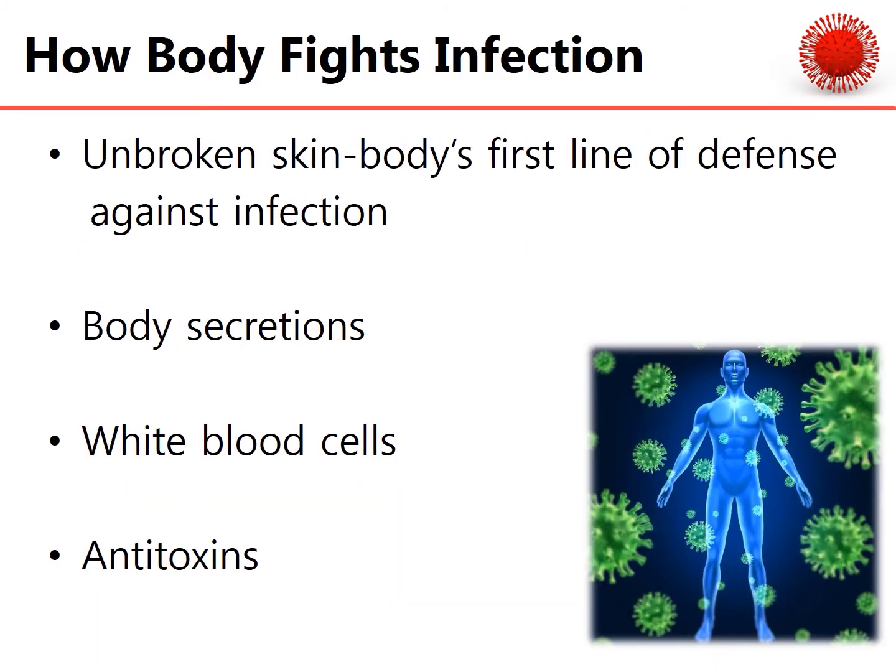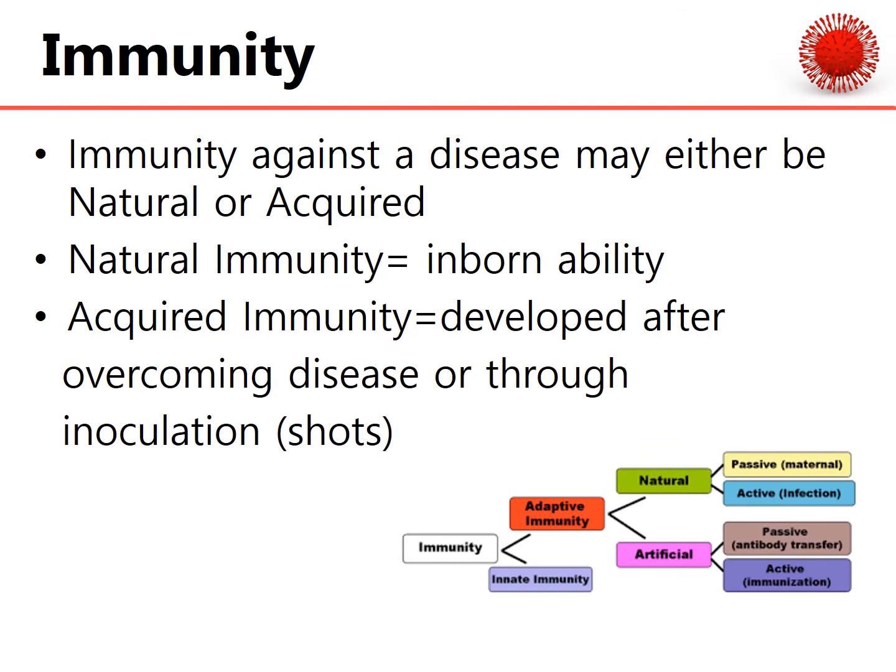So page number 9 is how the body fights infection. Unbroken skin is the body's first line of defense against infection. That's why making sure that we properly dress our wounds, our cuts, and different things like that, and then covering it up with a Band-Aid and using PPE, those things are very important. Body secretions, white blood cells, antitoxins. Then we have immunity.